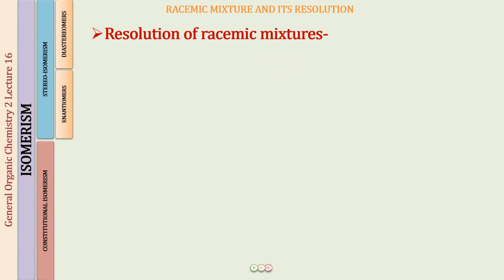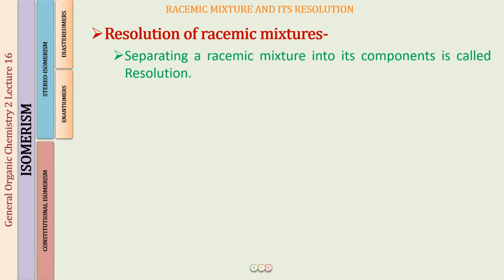So next, we are going to learn resolution of a racemic mixture. What does resolution mean? Well, I've already told you that we have a racemic mixture made up of the two enantiomers. So now we are going to separate the racemic mixture back into the two enantiomers. This process of separating the racemic mixture into its components is called resolution. Now, when I'm speaking this definition, there is going to be a question in all of your minds. First of all, why did we mix these two if we have to separate them? Yes, I really consider this a very valid question.